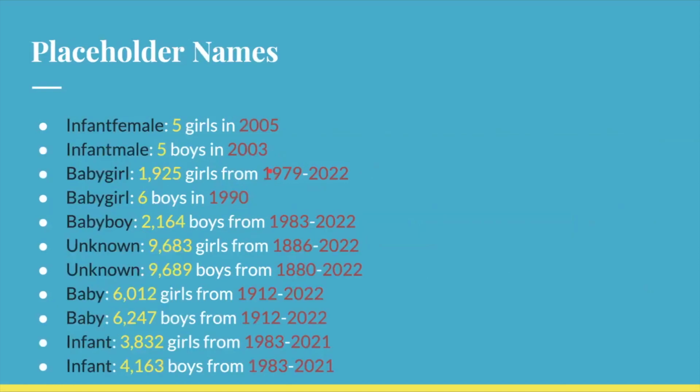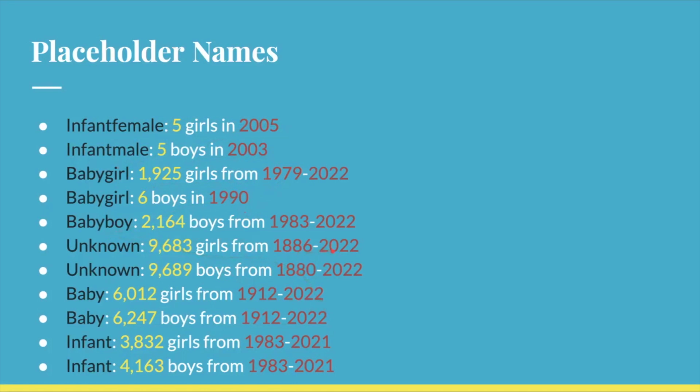And as the notes from the Social Security website said, placeholder names are included in this data, so here's all the ones that I could think of and the numbers and years in which they showed up. There are only 2 instances of infant female and infant male, with 5 girls in 2005 and 5 boys in 2003. Baby girl had 1,925 girls recorded as that from 1979 to 2022, and also 6 boys in 1990. There were 2,164 boys from 1983 to 2022 named baby boy.